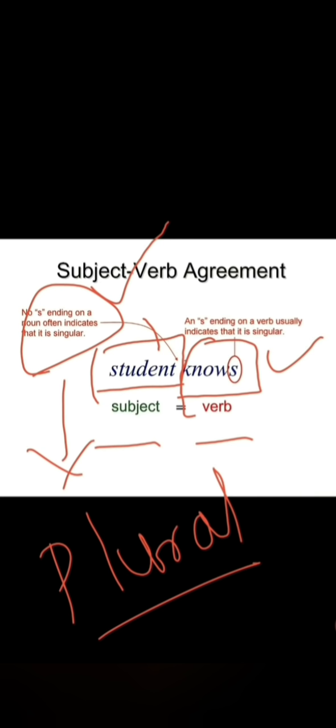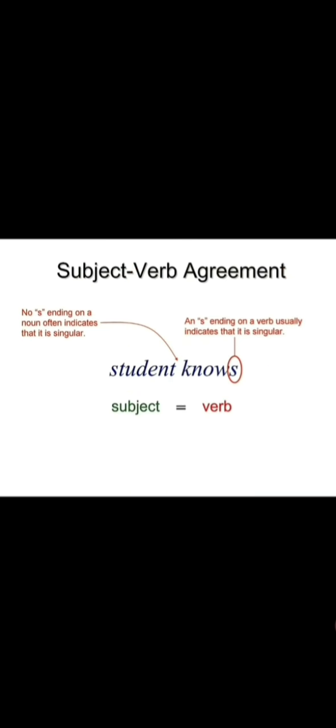In the second thing, nouns, an s ending on a verb usually indicates that it is singular. Try to understand. If s is given on a noun, it is going to be plural, but here s is there on the verb. After the verb, if s is given, you have to consider the verb as singular. We don't have s in the subject, so it is going to be singular. In the second example, knows, at the end of the verb there is s. So in such cases, that given word belongs to a singular verb.